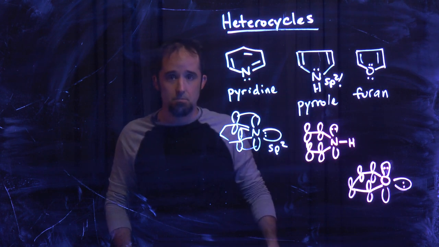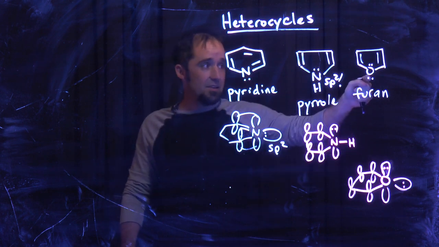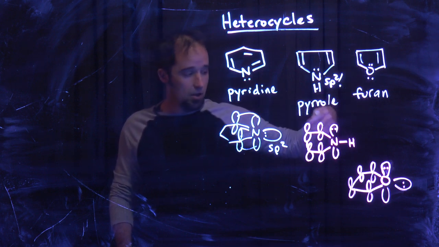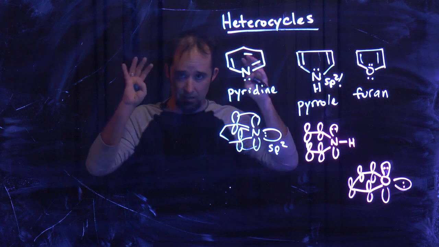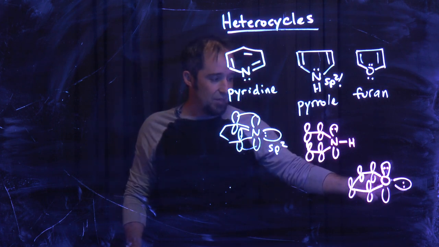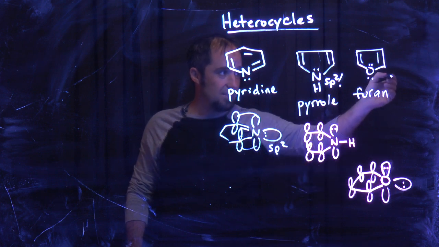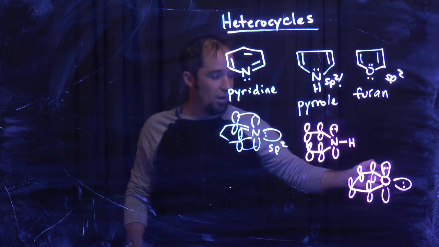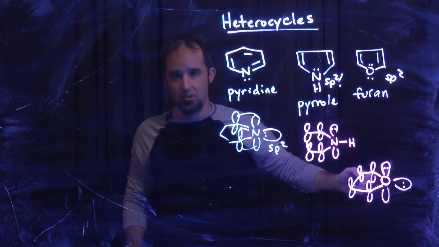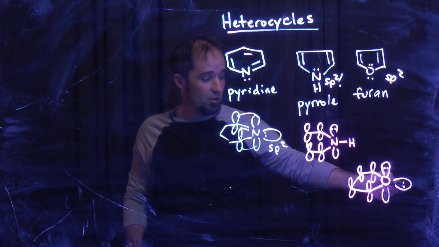What about furan? Furan's got 2 lone pairs. Should I count both of them? Should I count neither of them? Well, again, think spatially. Think what these things look like. In oxygen, it's going to be sp2 hybridized. One of these lone pairs is going to be able to overlap and be conjugated to those pi bonds, but the other lone pair isn't.